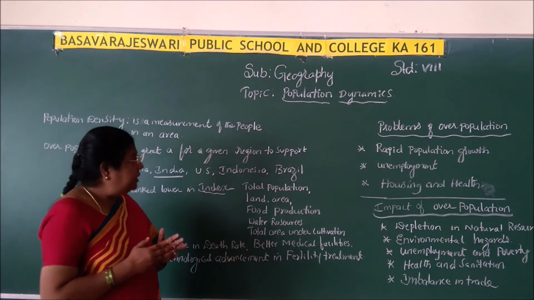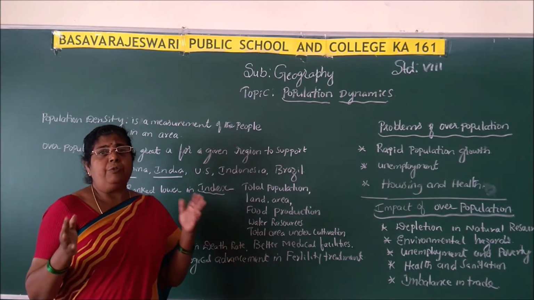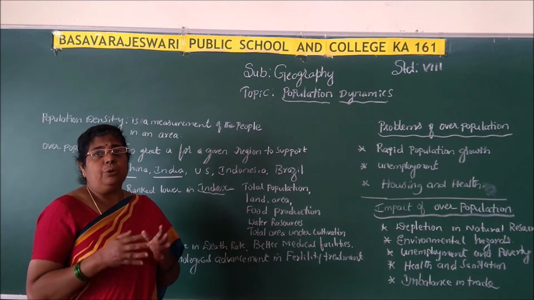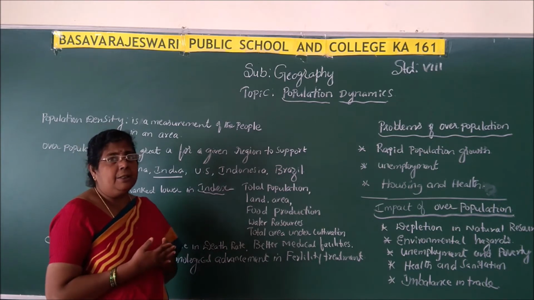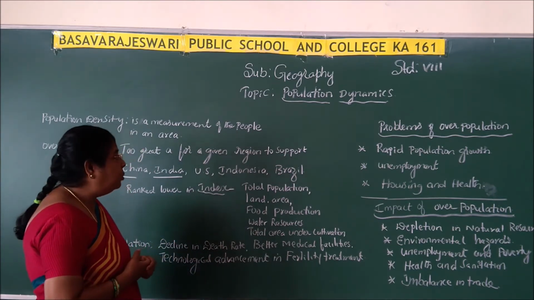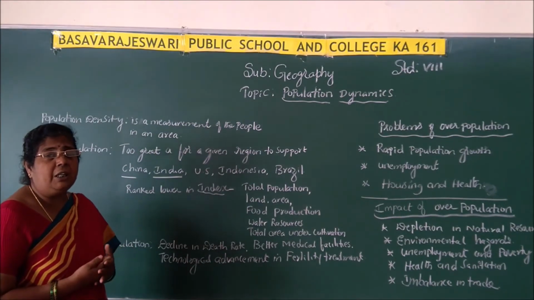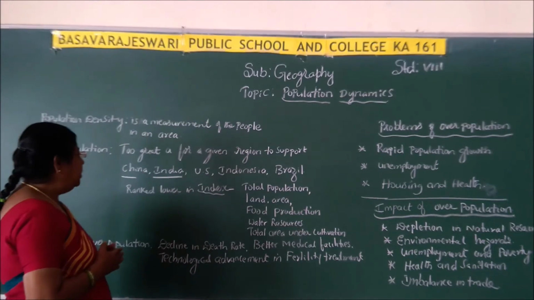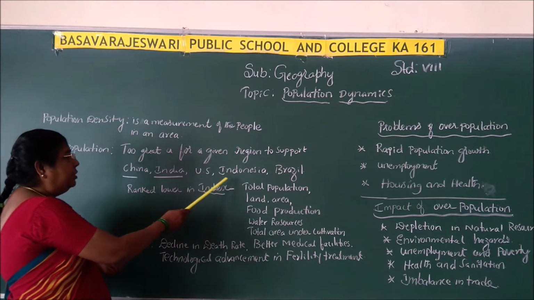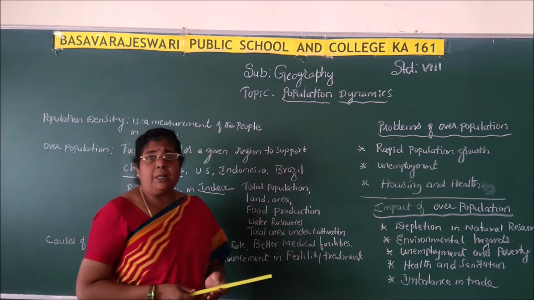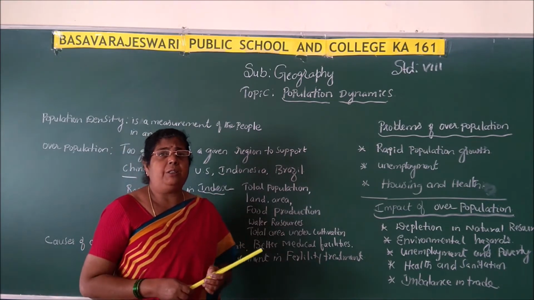Clear, children? So we can say that its area is small and the population is more, so it is very difficult to live in that area and many problems will arise. Okay, why is the population more in that particular region? Some examples we studied yesterday when we studied the densely populated regions like India, China, US, Indonesia, Brazil, Pakistan. So many places are there. Why is the population more in those regions?